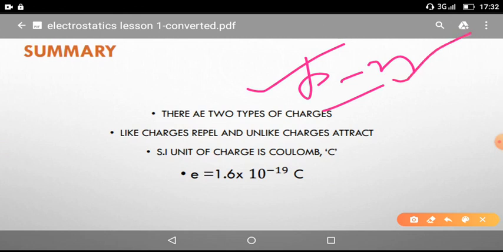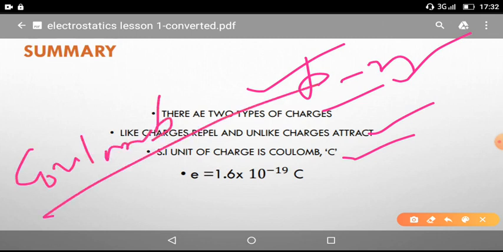Both charges are equal in magnitude, and like charges repel each other, and unlike charges, that is opposite charges, attract each other. The SI unit of charge, very important, is the coulomb. The electron or proton charge is 1.6 into 10 to the power of minus 19 coulombs. These are the points we have learned in the first lesson.